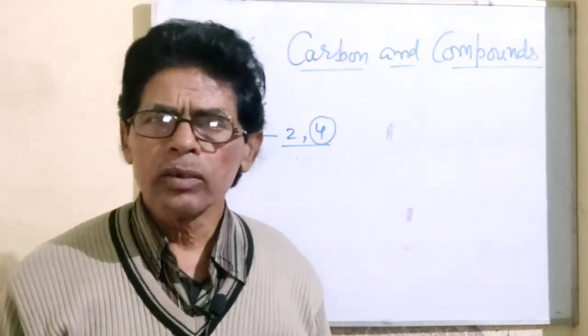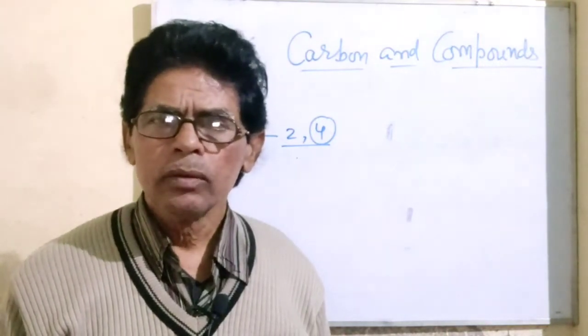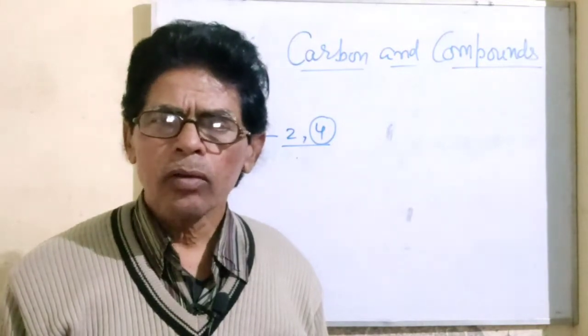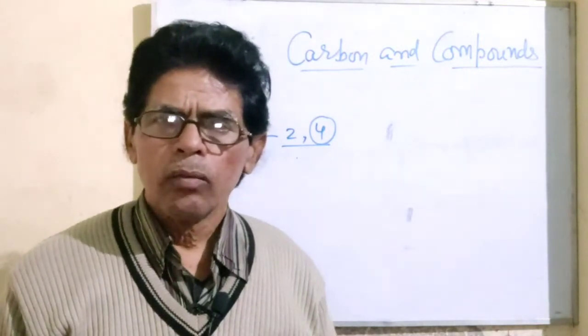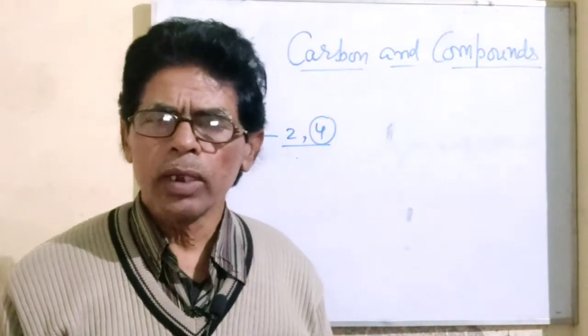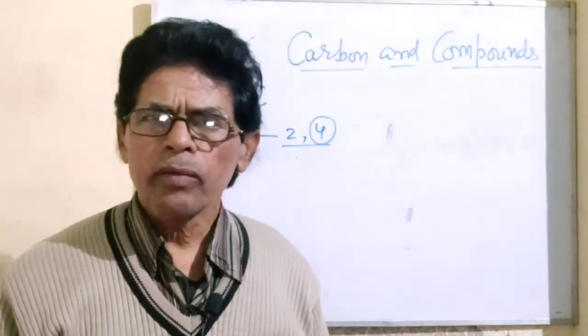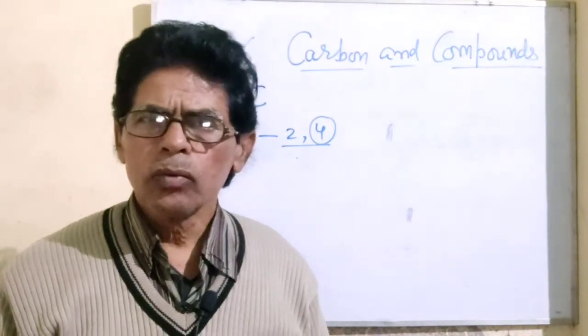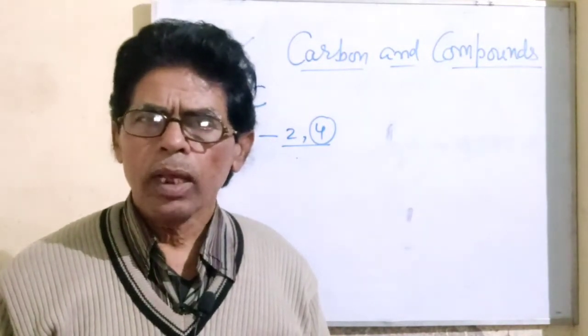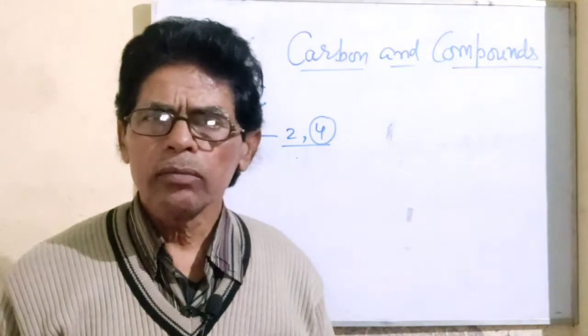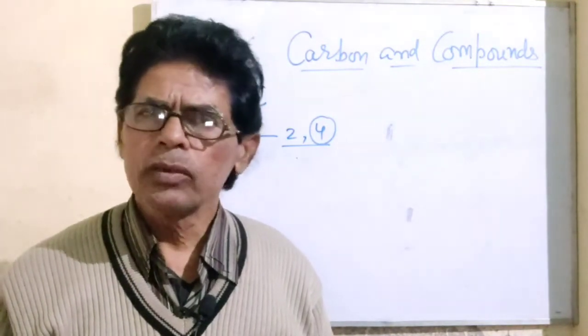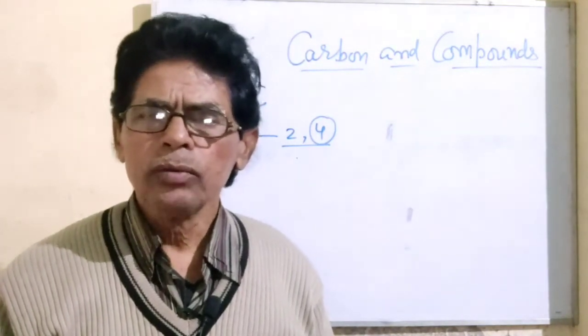You know the very common compound H2O, in which one oxygen atom is bonded with 2 hydrogen atoms, and you know the valency of hydrogen is 1. So one oxygen can hold 2 hydrogen atoms, and that is why the valency of oxygen is 2.